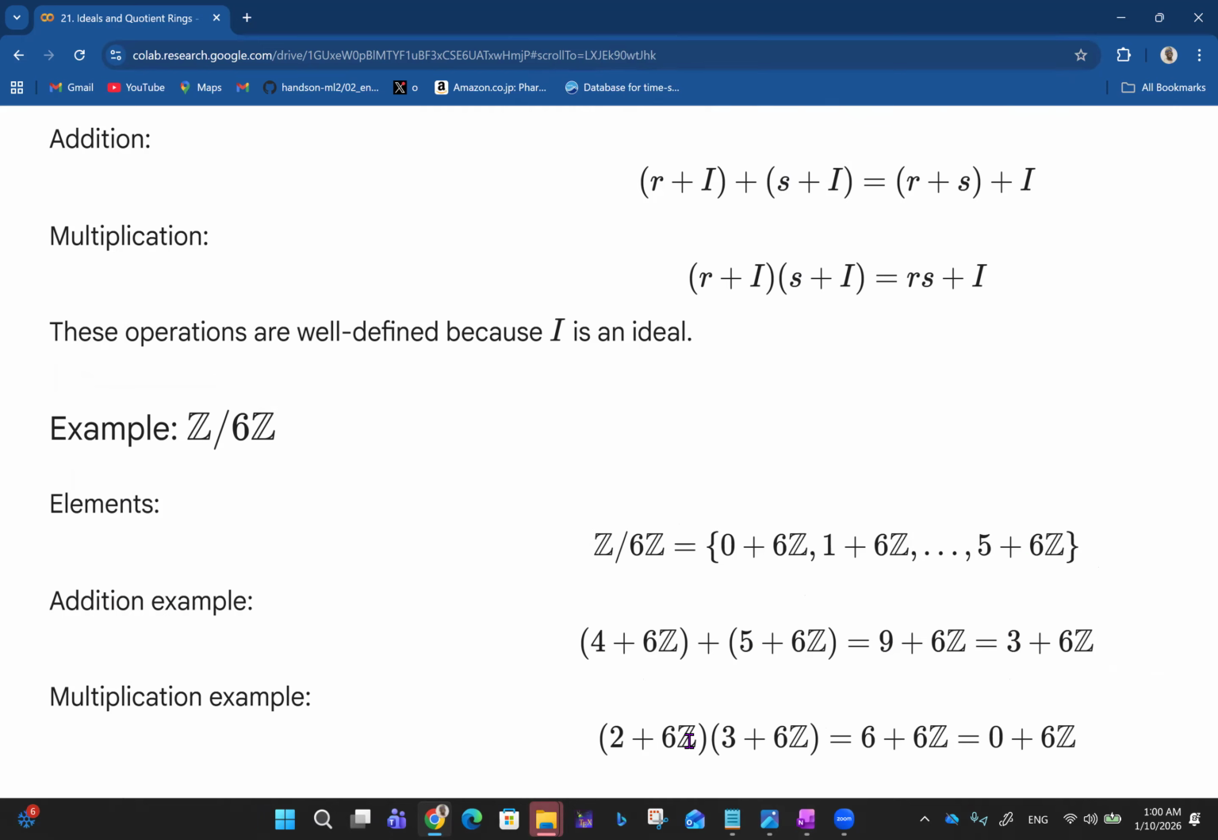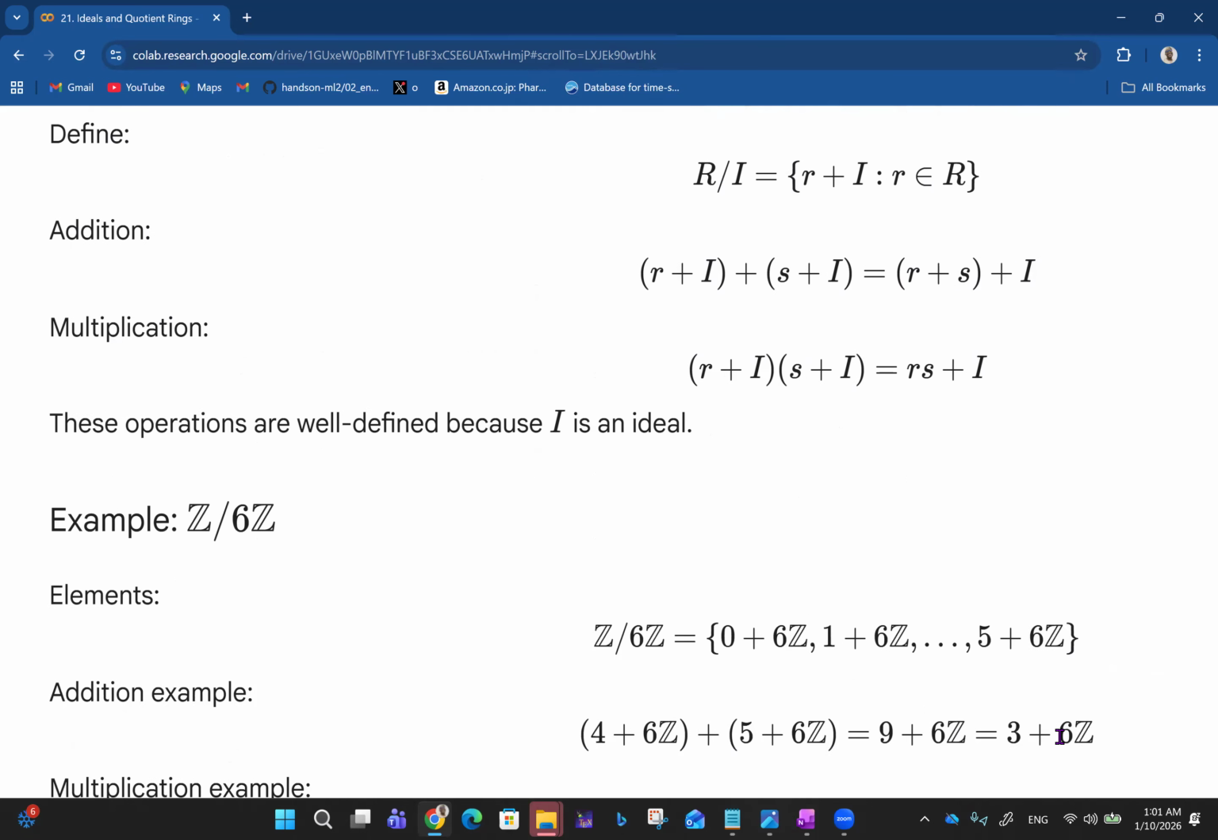So you have 3 + 6Z. For multiplication, based on what we already have here, you have (2 + 6Z) times (3 + 6Z). You just have 2 times 3, that is 6 + 6Z. I think it's about working modulo 6 because of the 6Z. So 6 is the same thing as 6 modulo 6, which is 0. So you now have 0 + 6Z. That's that about quotient rings.